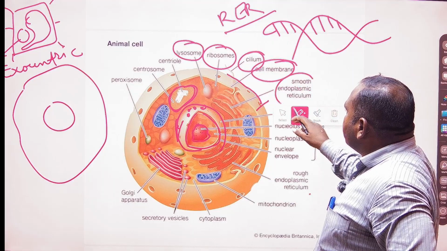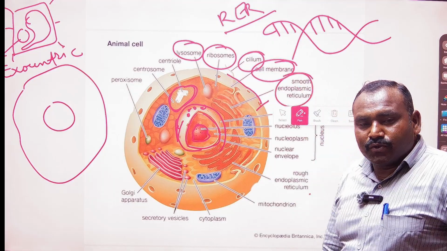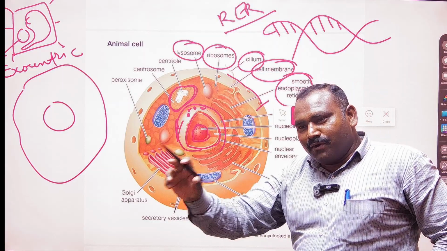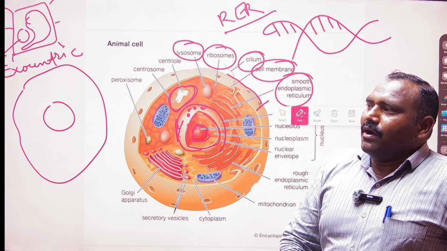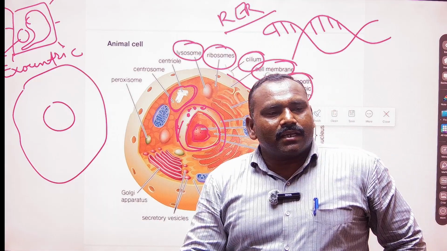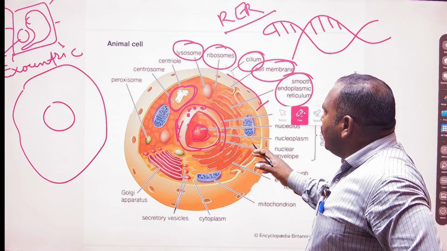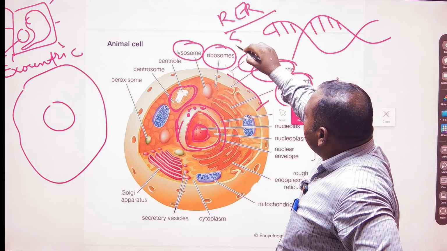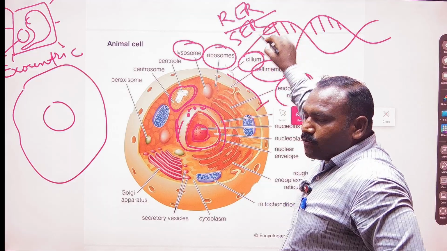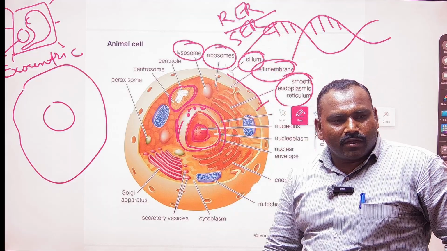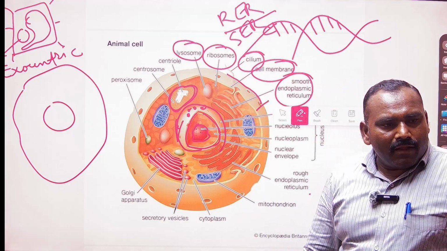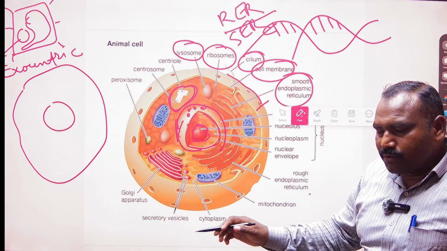There is smooth endoplasmic reticulum followed by the rough endoplasmic reticulum. Although the rough endoplasmic reticulum plays an important role in the repairing of the cell, in making the cell wall, okay, or the cell membrane, the SER also exists. What is SER? That is the smooth endoplasmic reticulum. It is connected to lipid and fat synthesis and distribution.